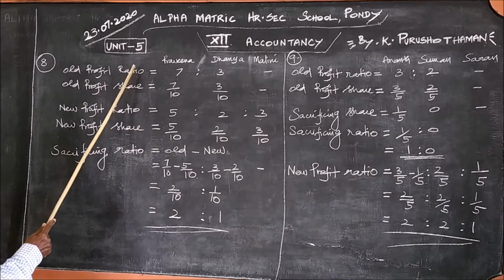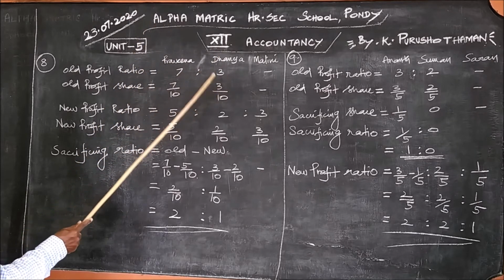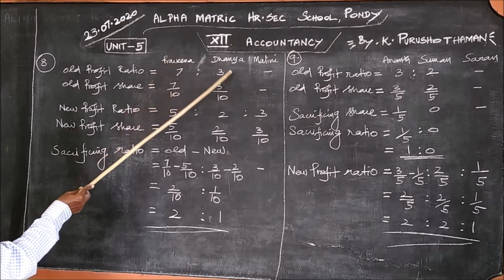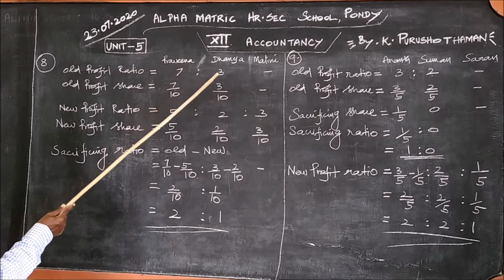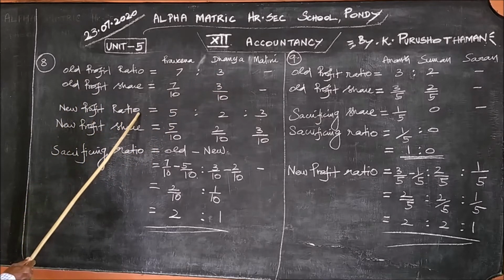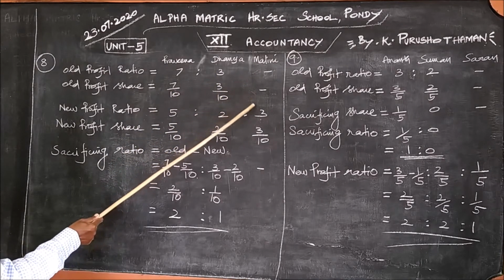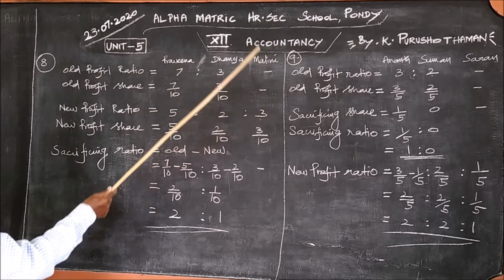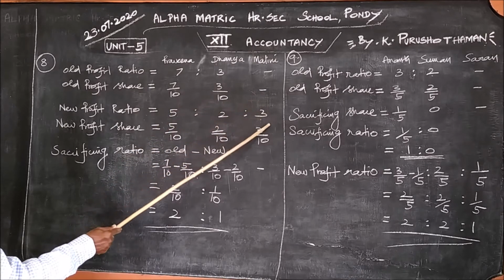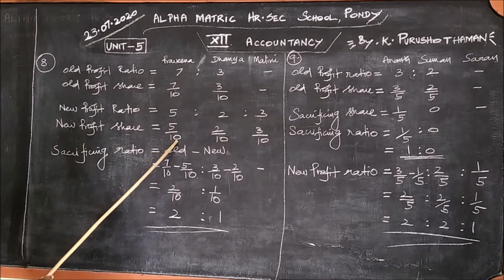That is, old profit ratio is equal to 7 is to 3. It is given in the problem. So you write the ratio in the form of share. That is 7 plus 3, 10. 7 by 10, 3 by 10 we are writing. And the new profit ratio is 5 is to 2 is to 3, since the new partner is admitted, the new ratio is given for the third partner Malini also. 5 plus 2 plus 3, 10. 5 by 10, 2 by 10, 3 by 10. This is the new ratio.